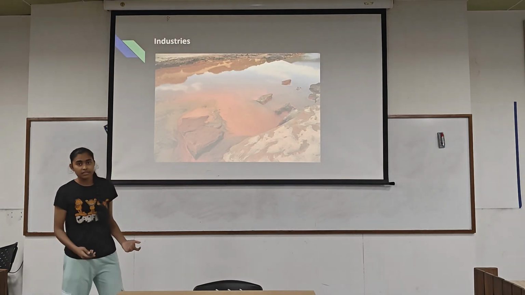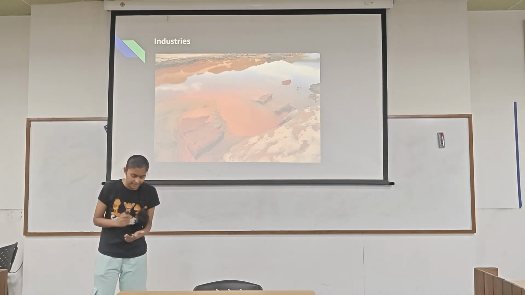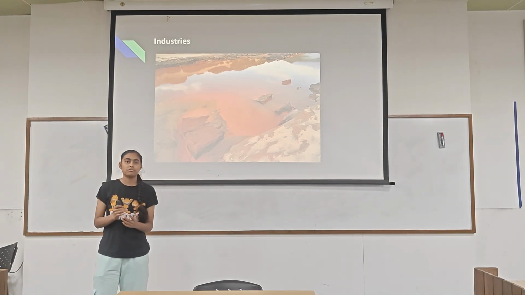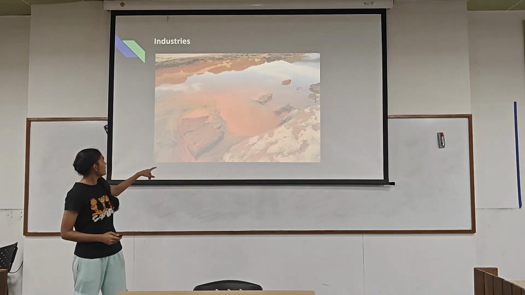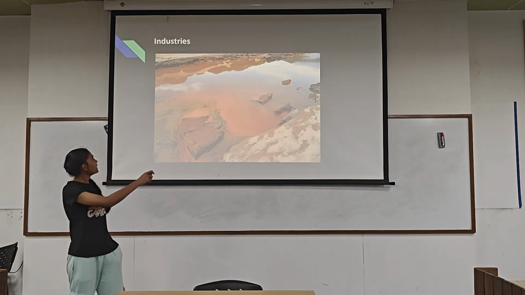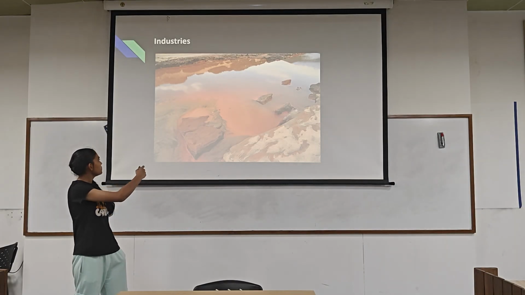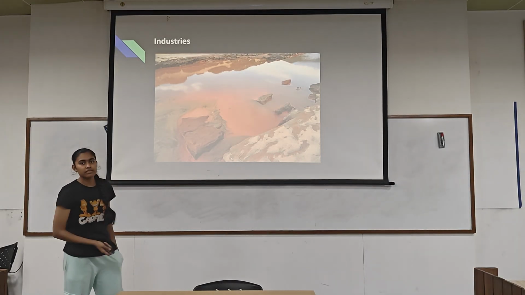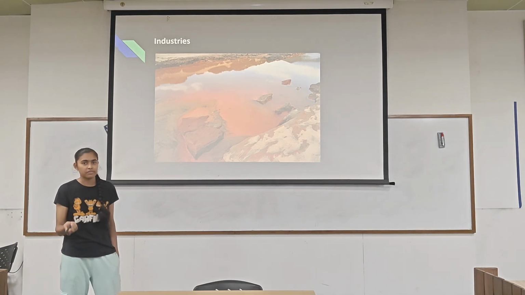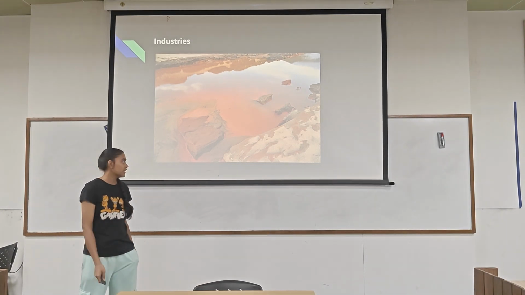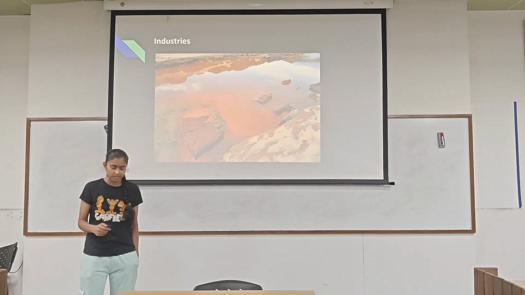Then we have industries. Industry is the second most serious polluter after agriculture. As we can see in this picture, you can directly identify that it is being polluted. It is not a natural water body. It is being contaminated by several chemicals and dyes, like dyes coming from textile industries.